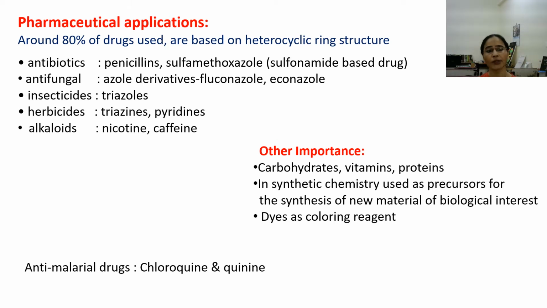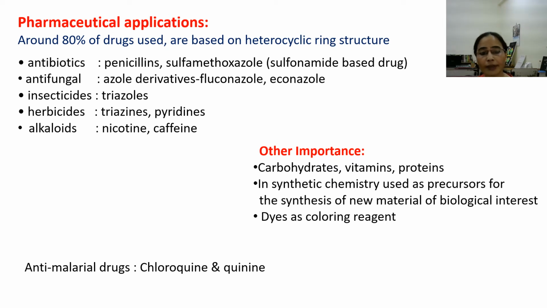Almost 80% of drugs used clinically are based on the heterocyclic ring structure. For example, penicillin and sulfamethoxazole work as antibiotics, while the azole derivatives fluconazole and econazole work as antifungal agents, and triazole derivatives are used as insecticides, while triazine or pyridine are used as herbicides, and nicotine and caffeine are alkaloids. They have various uses in different forms.